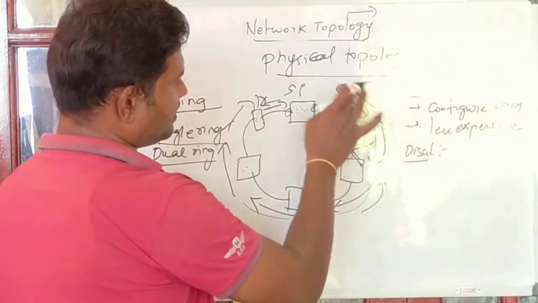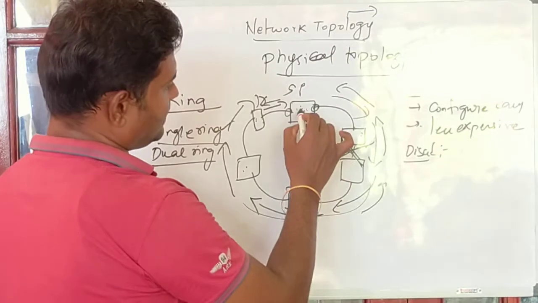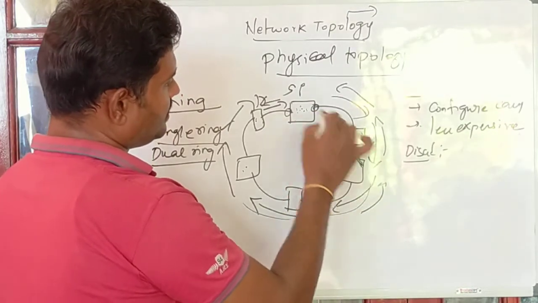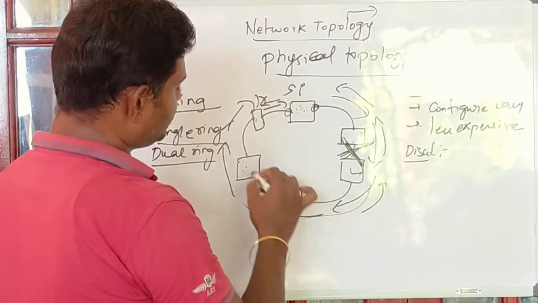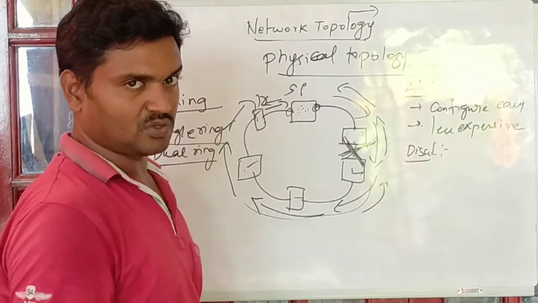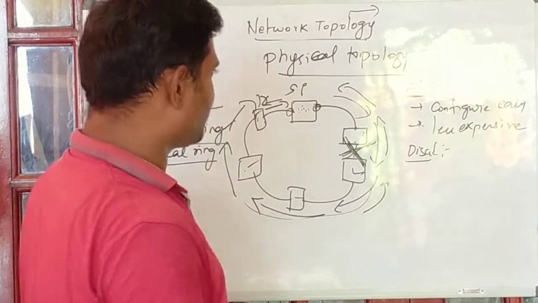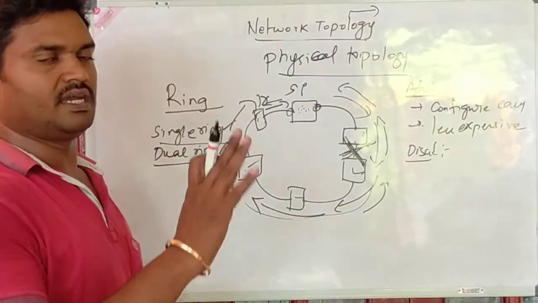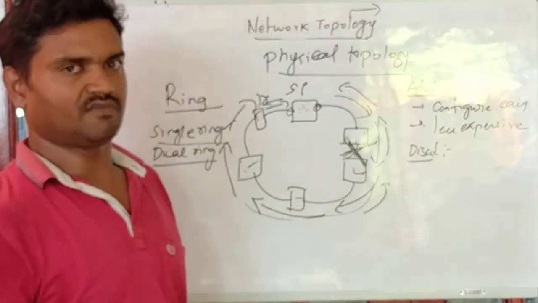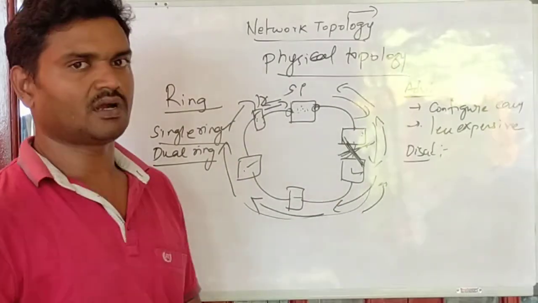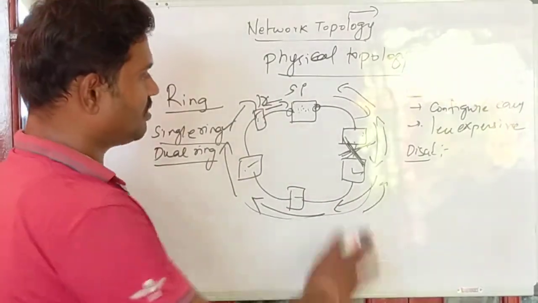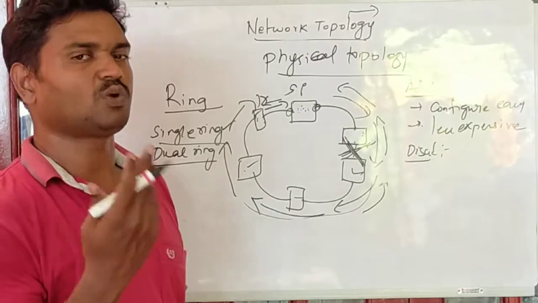For example, in case of a single ring, if this link goes down, then we cannot communicate with this node and this node, right? So this is the major problem with a dual ring and also ring topology. Here we cannot say it is a robust network, because each node is connected with only two devices.